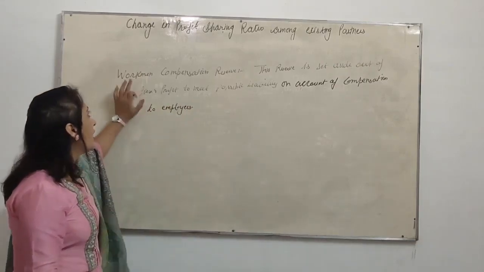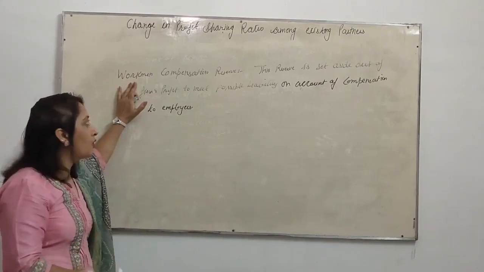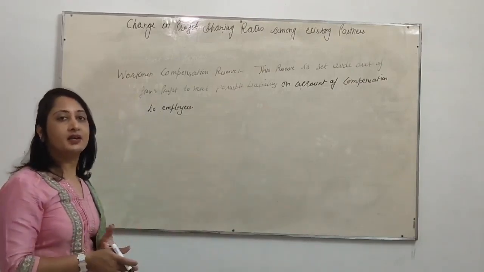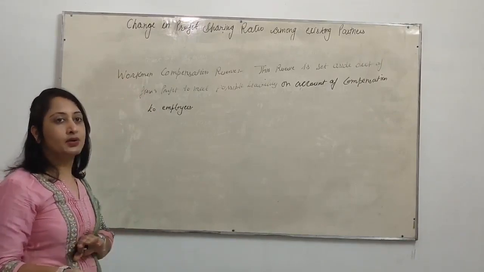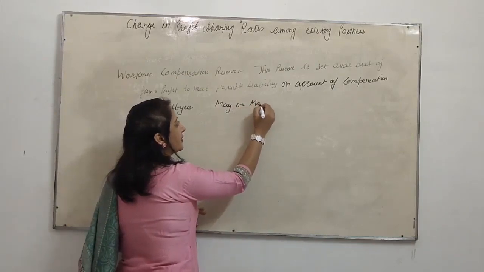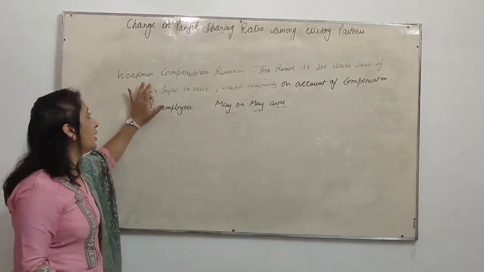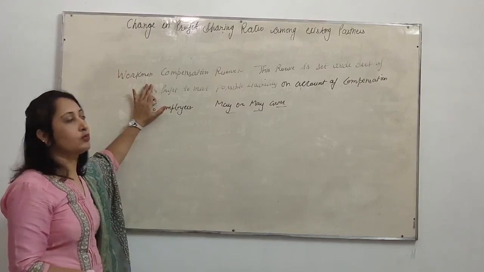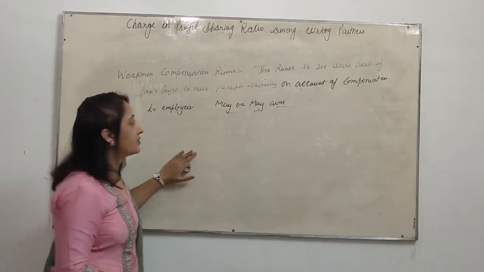Now try to understand. We create workman compensation reserve out of the firm's profit to meet the liability to compensate the employees if there is any claim. But the claim may or may not arise. If it arises, it may be equal to the reserve amount, less than the amount of reserve, or more than the amount of reserve. Now we will take an example, try to understand it better.